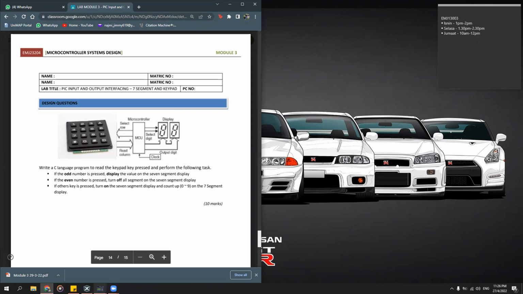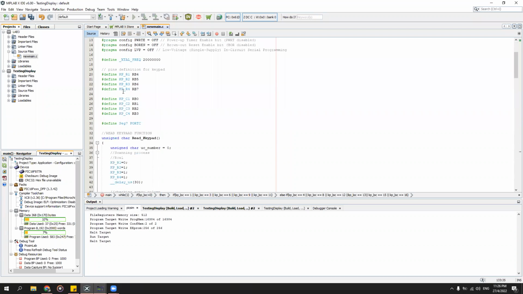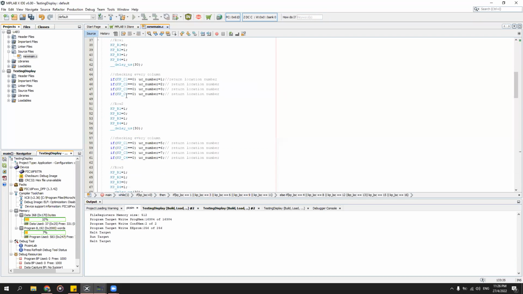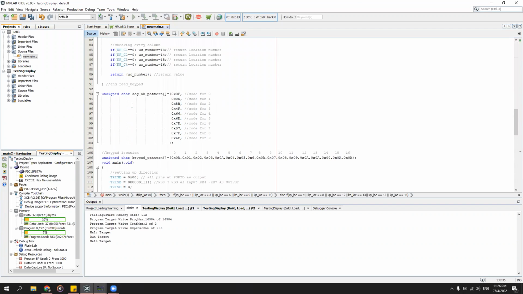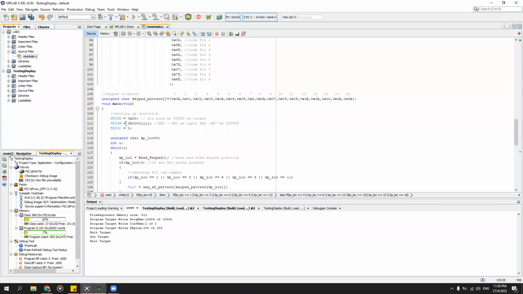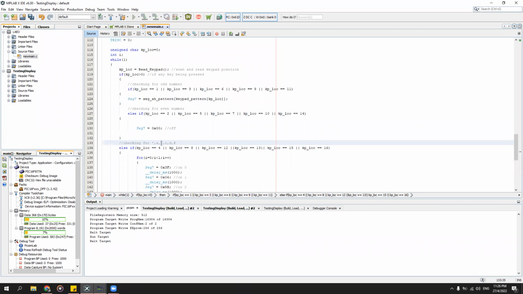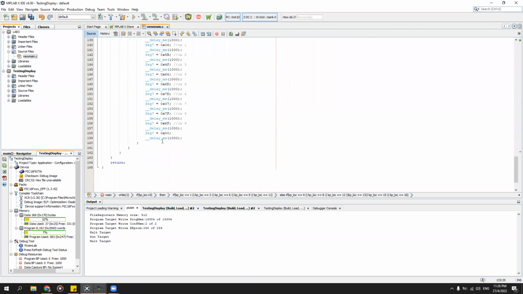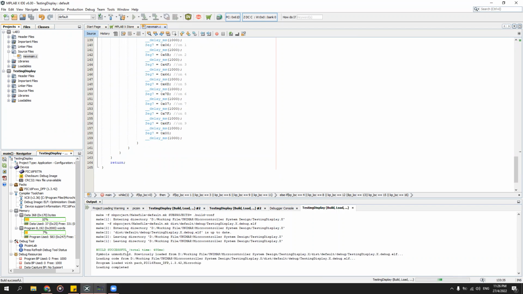Okay, so I will show you the programming. So this is the programming. This is for checking every column. This is for the keypad location. And this is the coding for the odd number, even number, and also for the other keys. All right, so I will debug. Okay, the build is successful.